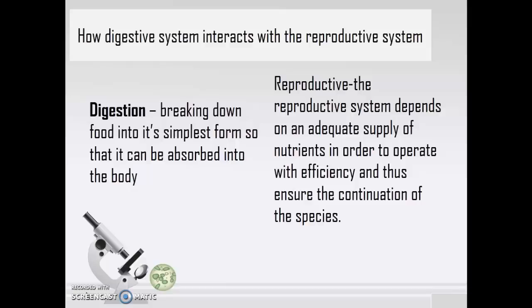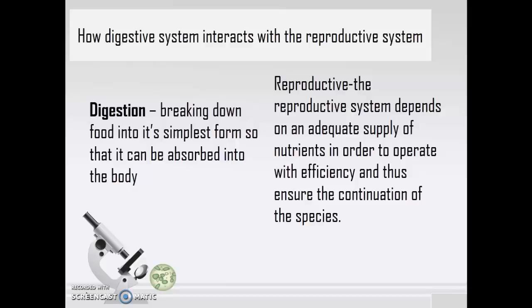So now we are going to do how the digestive system interacts with the reproductive system. We have already learned that during digestion the food is broken down into its simplest form so that it can be absorbed by the body, especially cells. The reproductive system depends on an adequate supply of nutrients in order to operate with efficiency, and it cannot if your body is not getting adequate nutrients, which are provided to the cells because of digestion, because it breaks down the complex food into simpler food. And reproduction is very important to ensure the continuation of the species, right?